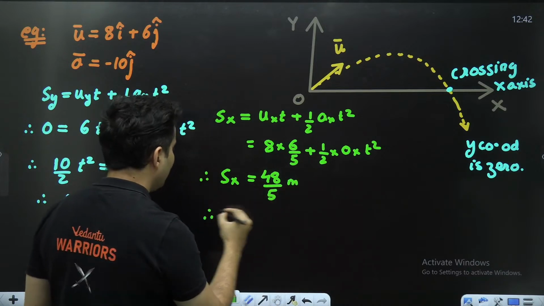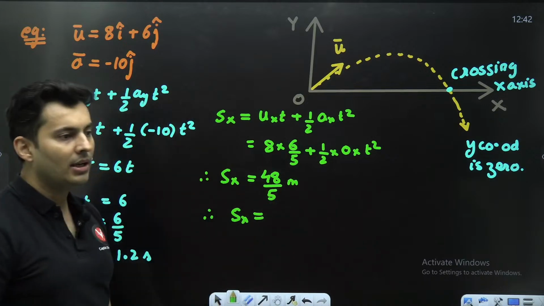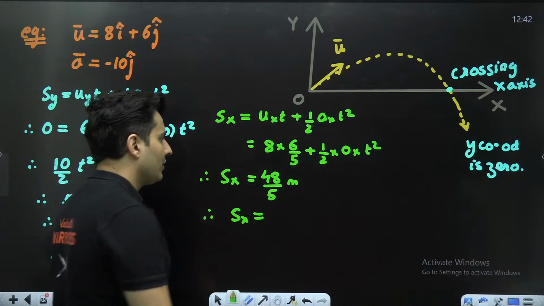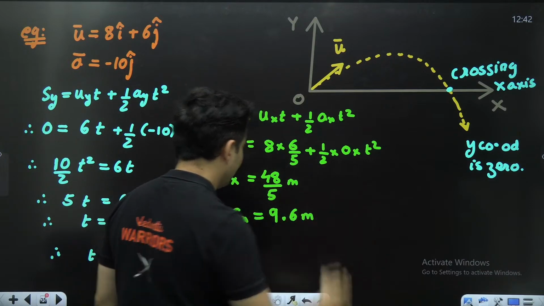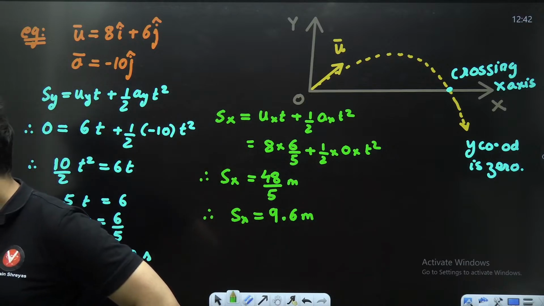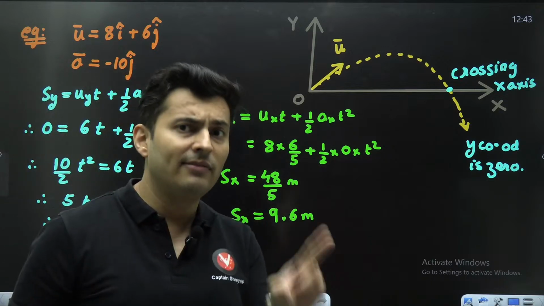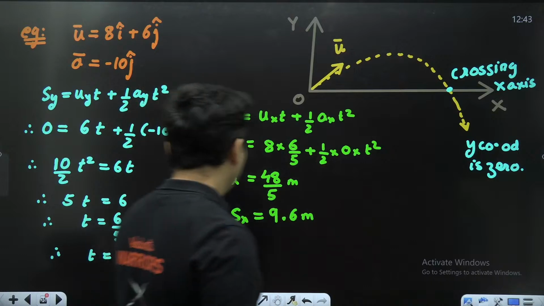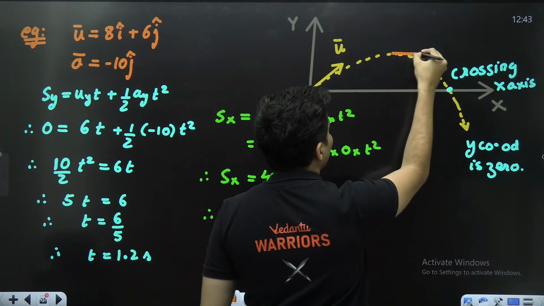So that is basically going to be 9 fives are 45, so this will be 9.6 meters. Just check this out, 9.6 meters. So we got that. Awesome. Imagine they give one more question and they tell you, when does the velocity become horizontal?